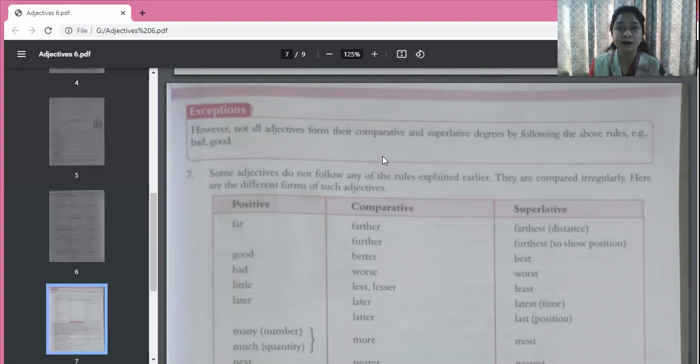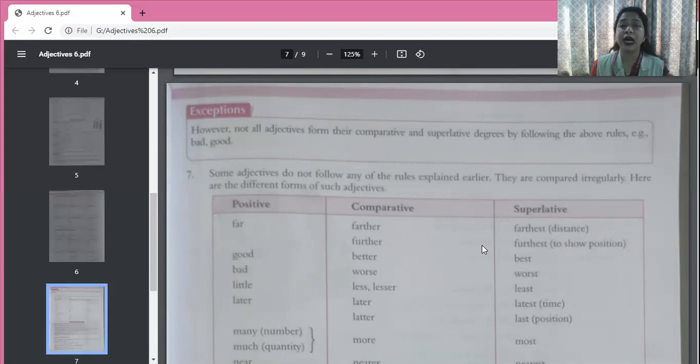W-O-R-S-E, worse. And if there is one boy who is even worse than all these, then what would you say? He is the worst of all of them. W-O-R-S-T. So bad becomes worse, becomes worst. Good, better, best. Okay. So let's see. Far, farther, farthest.